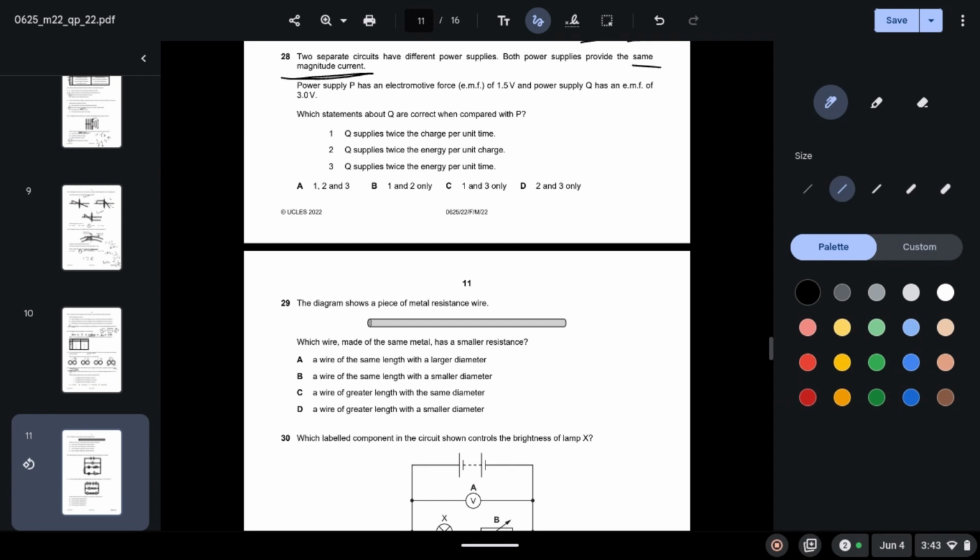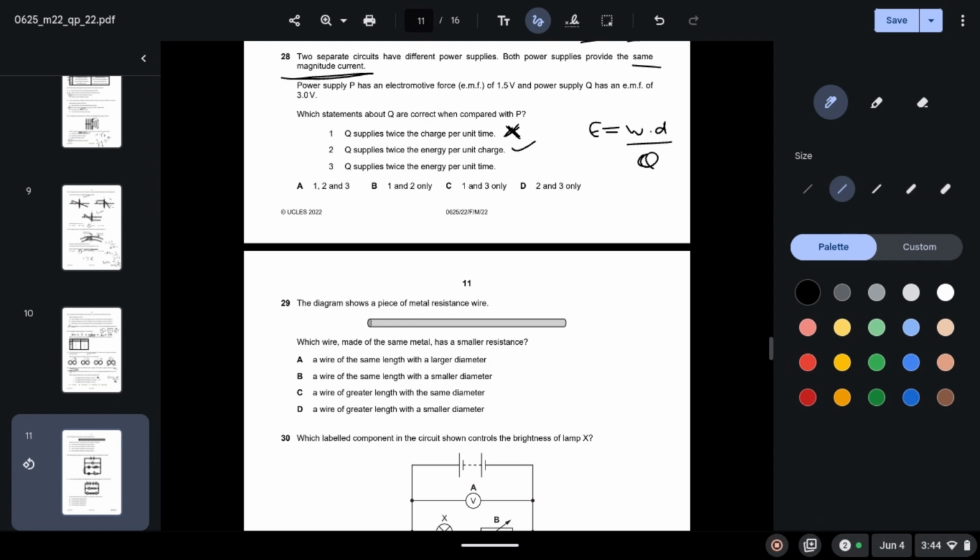Q supplies twice the charge per unit time. Well, this is incorrect because they have told us that this current is the same. If the current is the same, the charge will also be the same. So 1 is incorrect. Q supplies twice the energy per unit charge. This is correct because we know that the formula for EMF is work done over charge Q. So since the EMF of Q is double, it will provide double the energy.